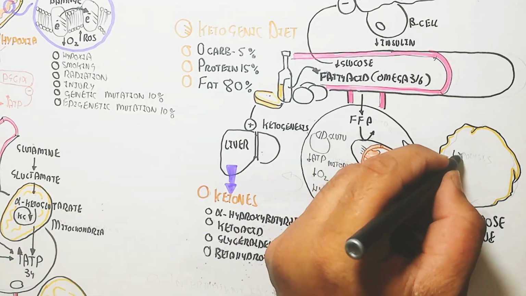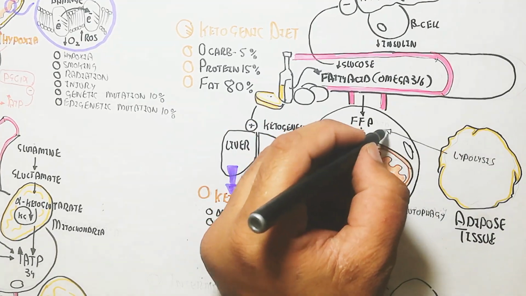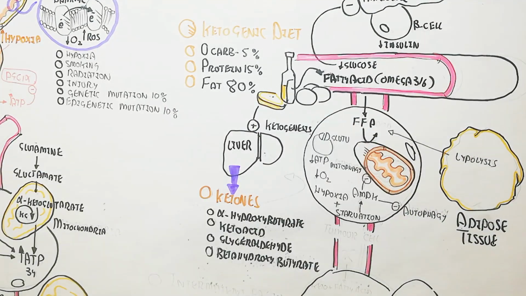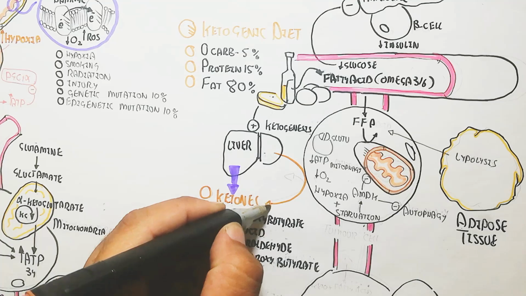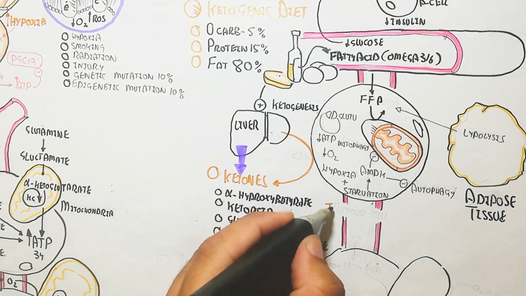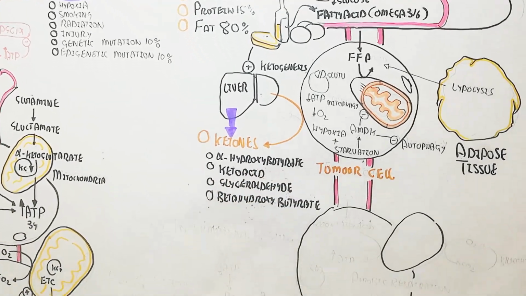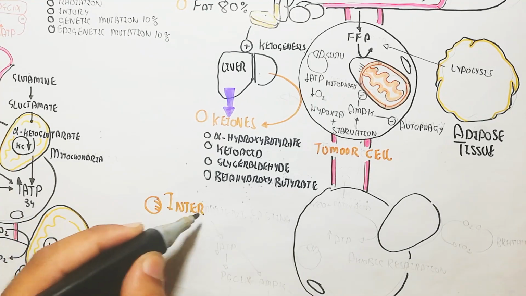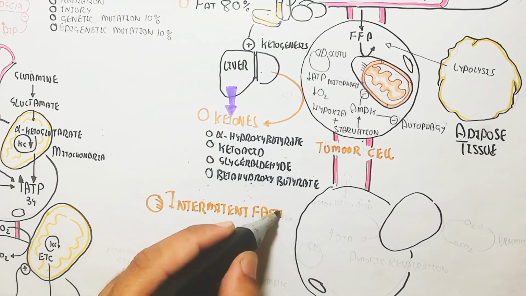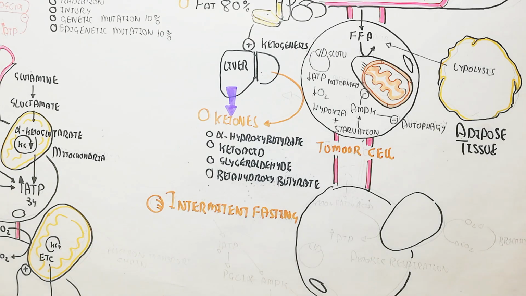In this way, hypoxia and starvation will increase the AMPK pathway, and mitophagy will occur. The damaged mitochondria will undergo mitophagy triggered through the AMPK pathway, and autophagy will occur throughout the tumor cell.